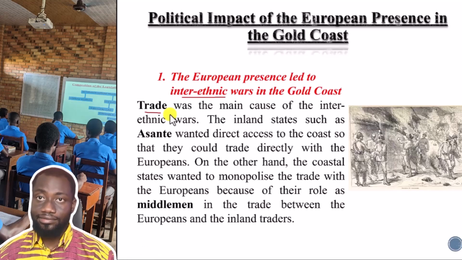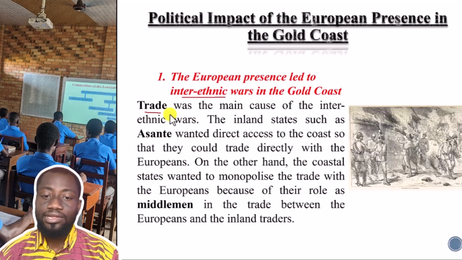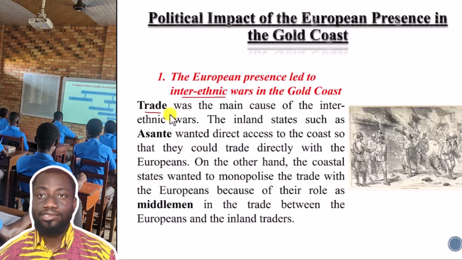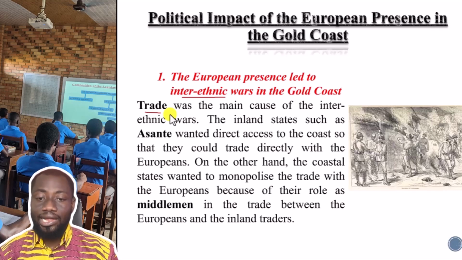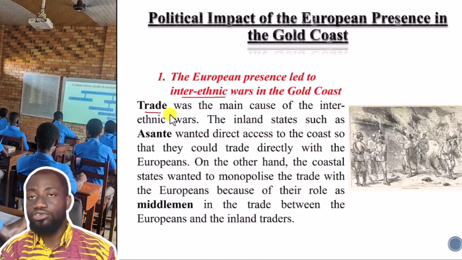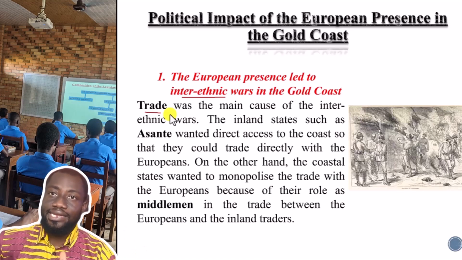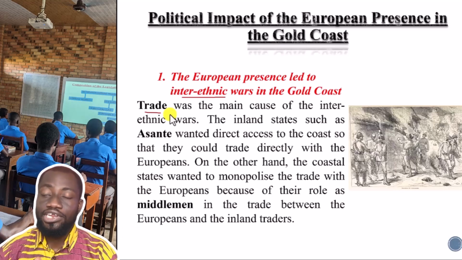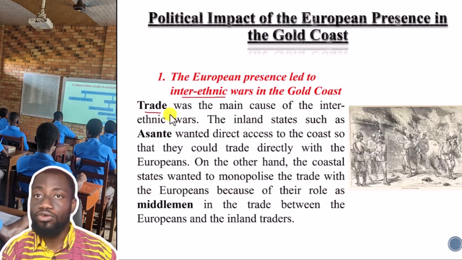Now, the inland states such as Asante, which was in the inland or forest region, wanted direct access to the coast so that they could trade directly with the Europeans. Asante, being in the forest regions of Ghana today, were trading with the Europeans who had settled along the coast.